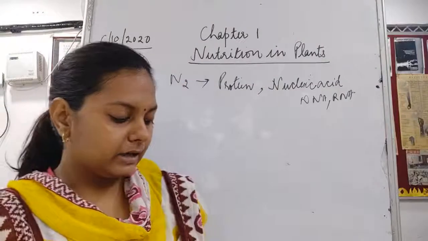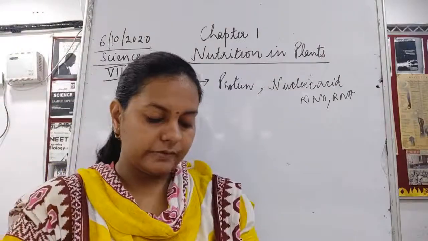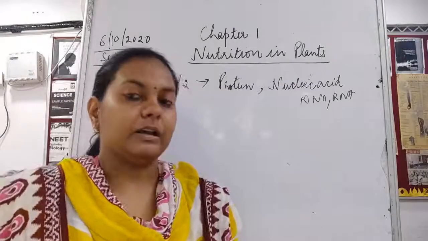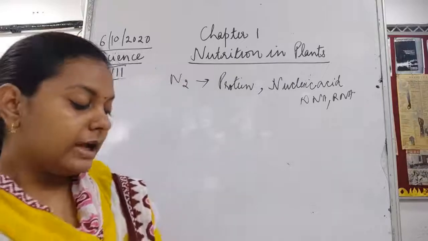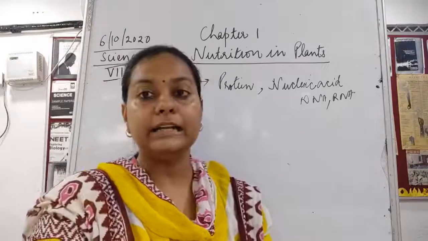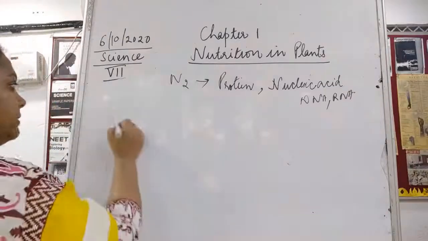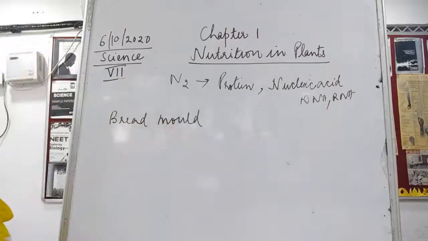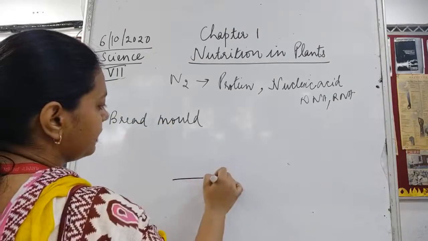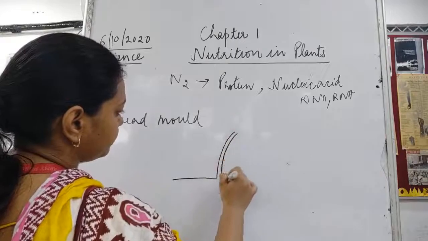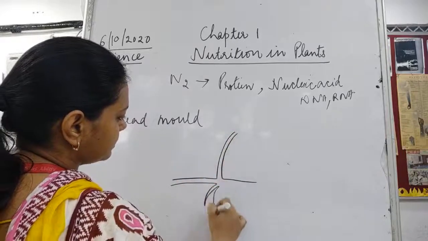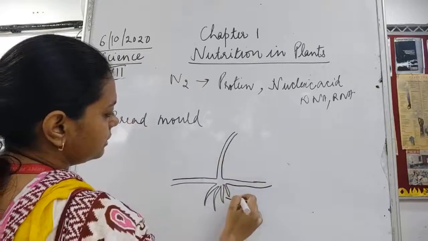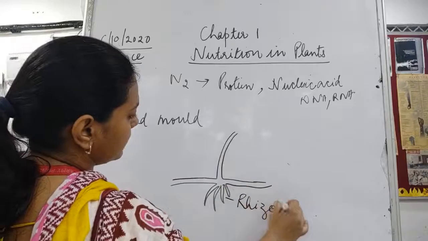Okay, then after seeing these insectivorous plants, children, we need to understand one more topic, that is the saprophytic mode of nutrition, which is carried out with the help of saprophytes like bread mold. In the bread mold, I told you that they have a fruiting body and a root-like structure known as rhizoids.